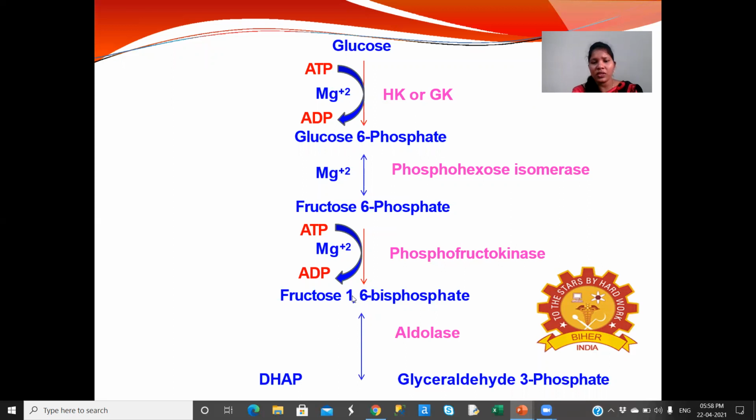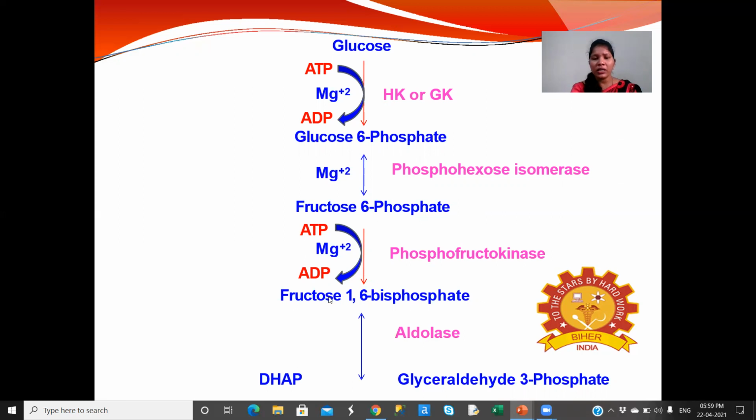This fructose 6-phosphate, in the presence of phosphofructokinase enzyme, is converted to fructose 1,6 bisphosphate. In this reaction, again ATP undergoes hydrolysis and releases inorganic phosphate, and it is added to fructose 6-phosphate. Then only fructose 1,6 bisphosphate is formed. So up to here, this is the energy investment phase, because here ATP is utilized and the compounds are forming. Now we are entering into the splitting phase.